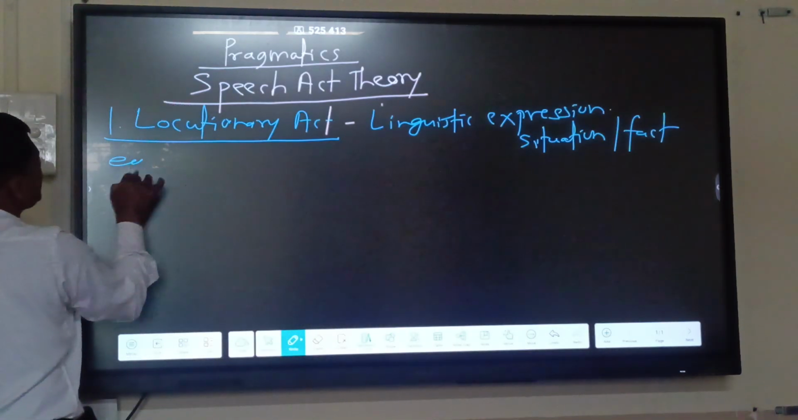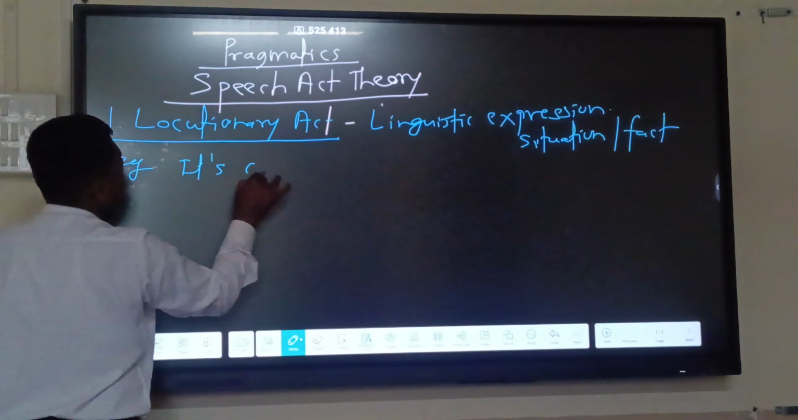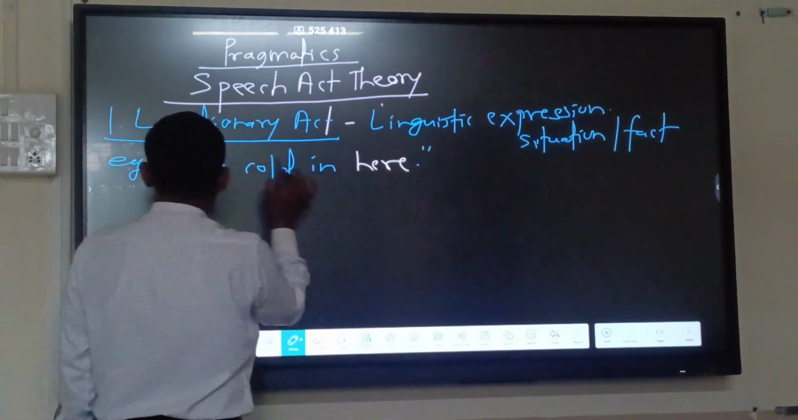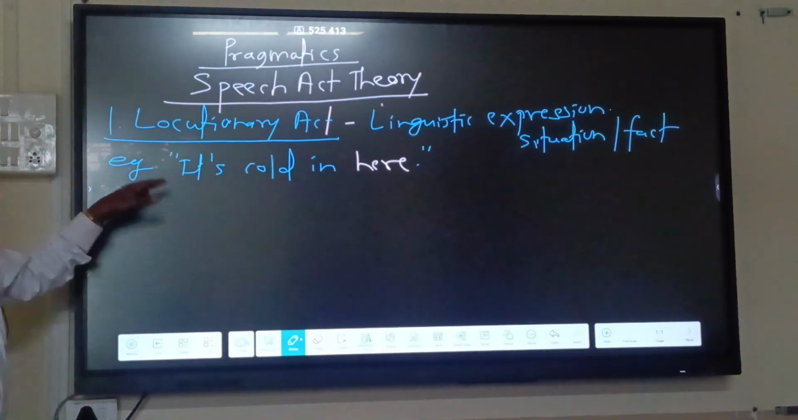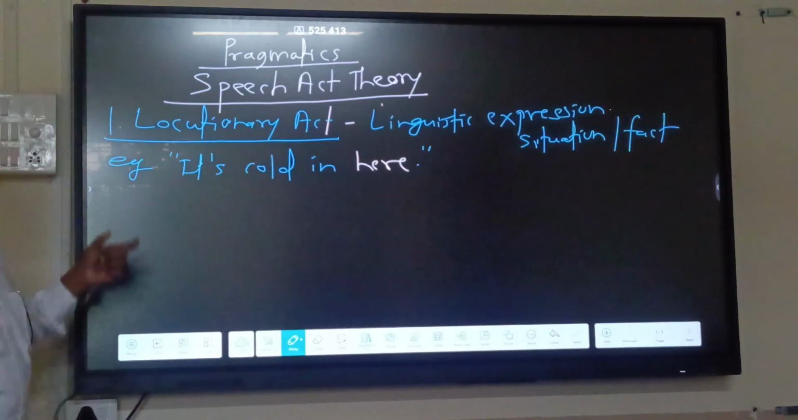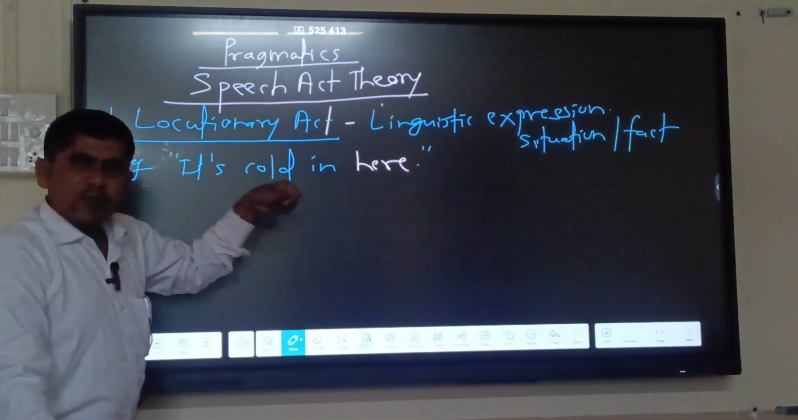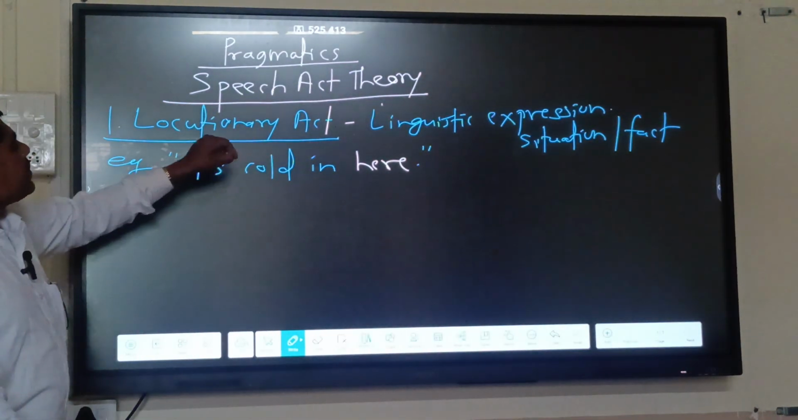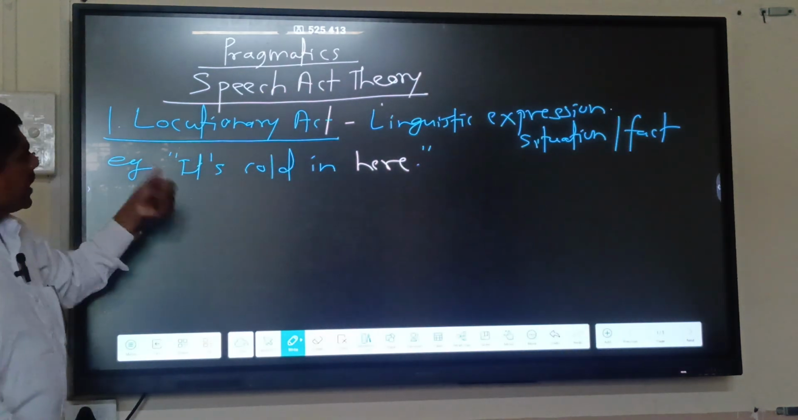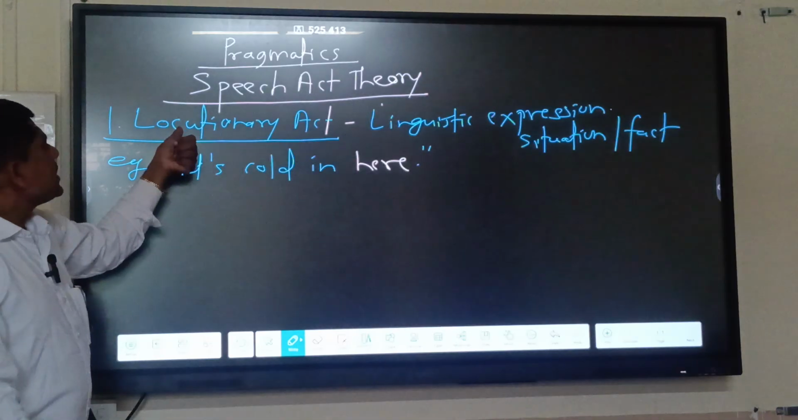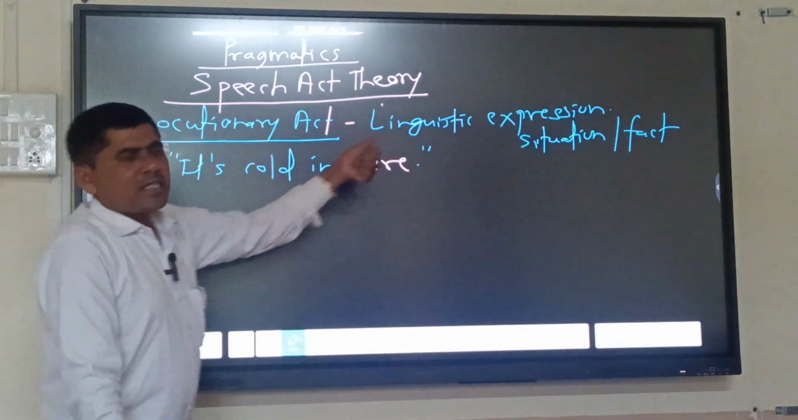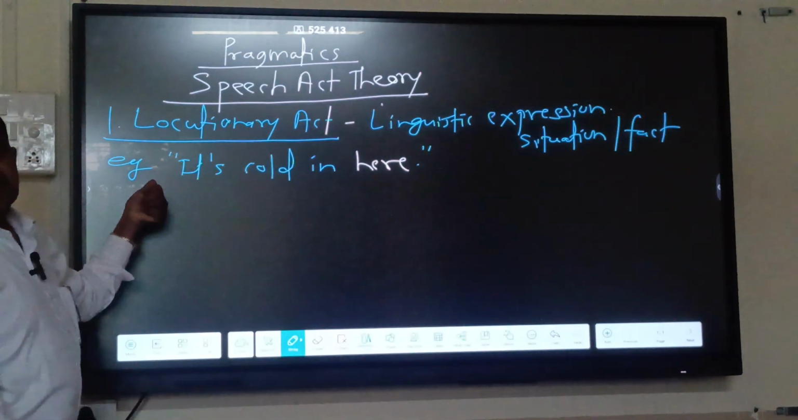For example, if the sentence is "It's cold in here," the Locutionary Act of this situation is the fact that there is cold here. So this is the Locutionary Act. It requires language; both the speaker and the hearer must know each other's language. If the speaker is not able to speak that language, then this act is not possible. It requires correct linguistic expressions. The speaker must be able to produce some utterance.